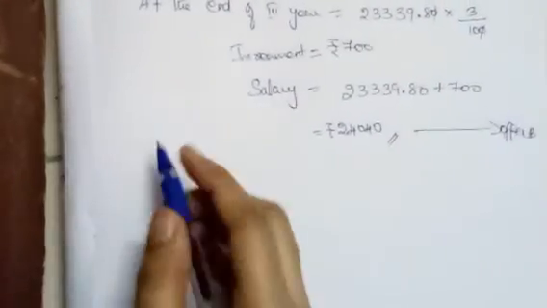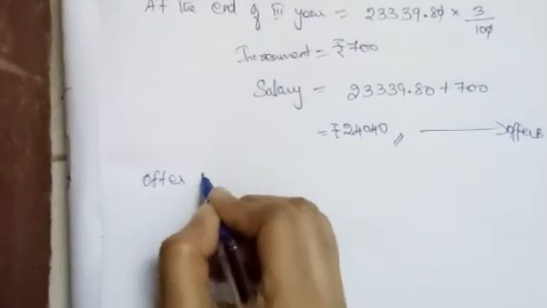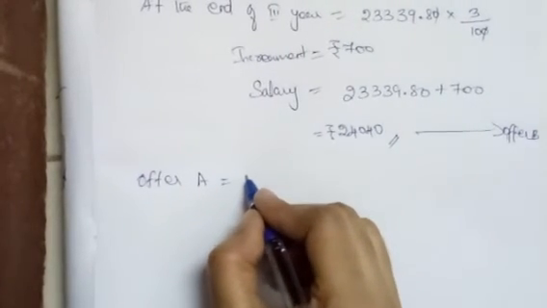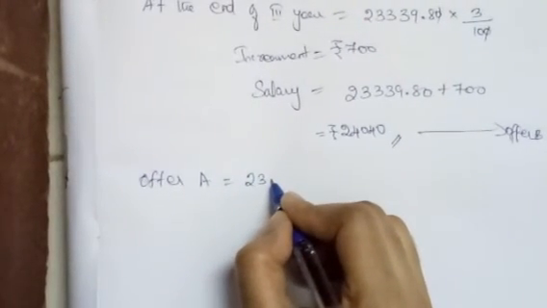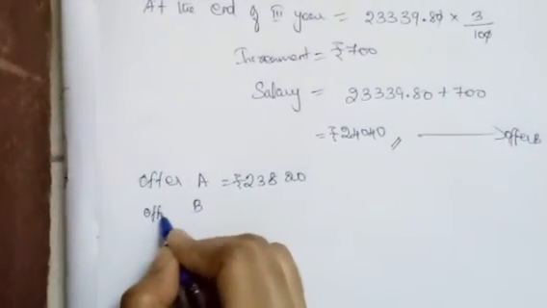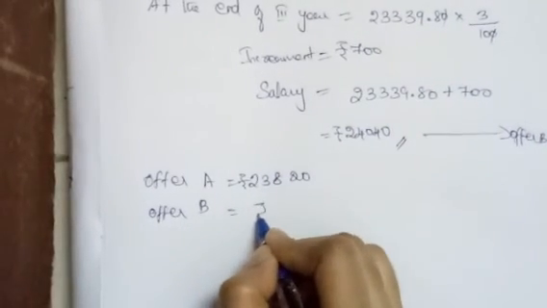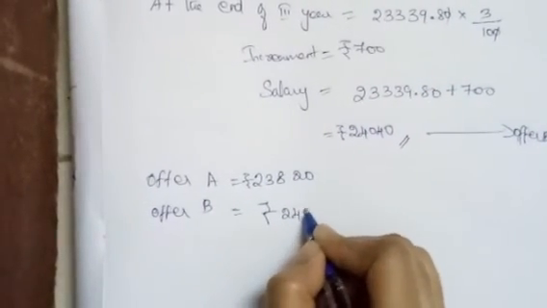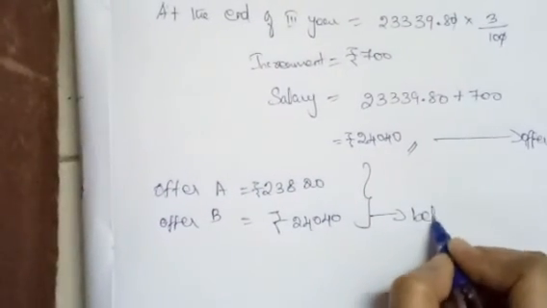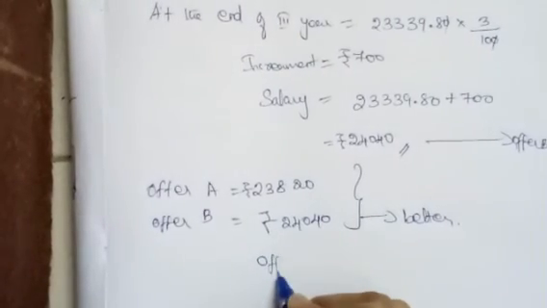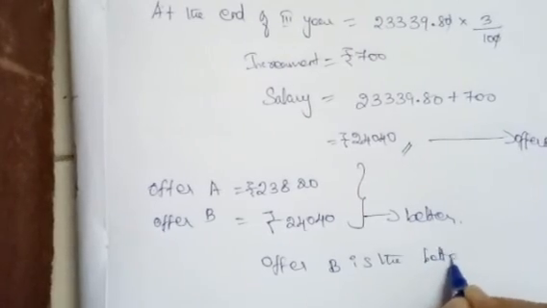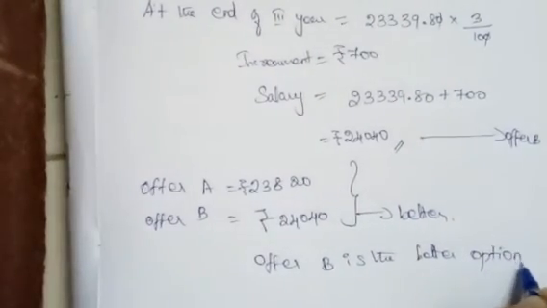Let us compare offers A and B. I am going to write offer A. At the beginning of the fourth year, under option A he is getting a salary of 23,820 rupees. And under offer B, at the beginning of the fourth year, he is getting a salary of 24,040 rupees. Which would be the better option? Option B is the better option. Offer B is the better option to choose. Thank you.